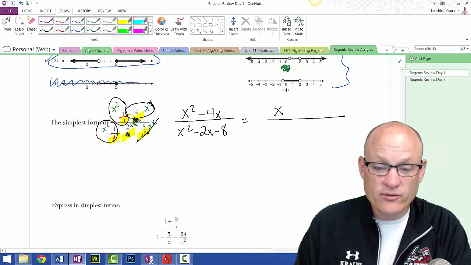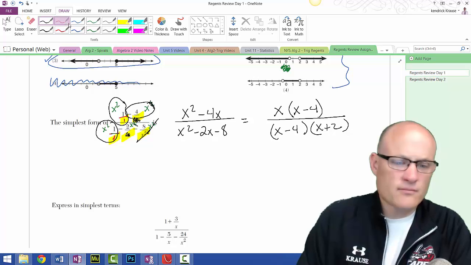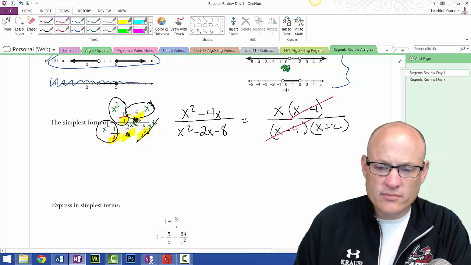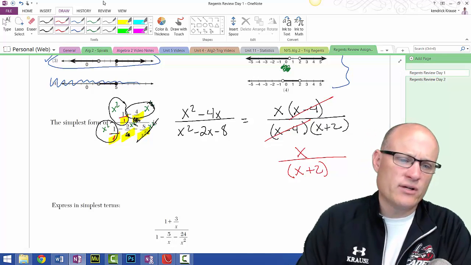I take out an x, minus 4. Over here, I'm going to factor x minus 4, x plus 2. And these cancel. And I'm left with x over x plus 2. Now let me show you a nice way to know for certain that you got this right.